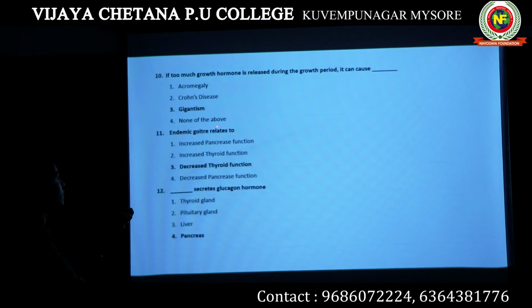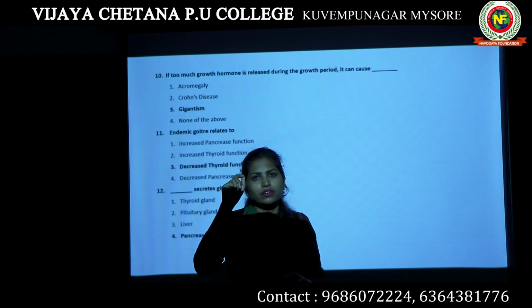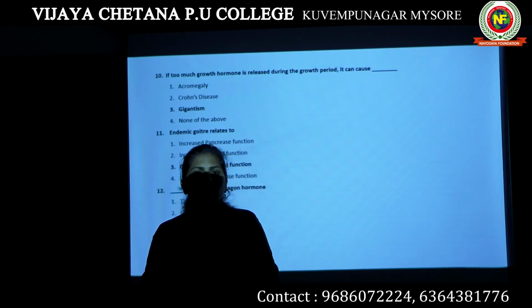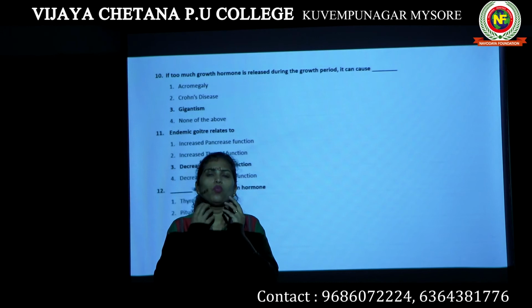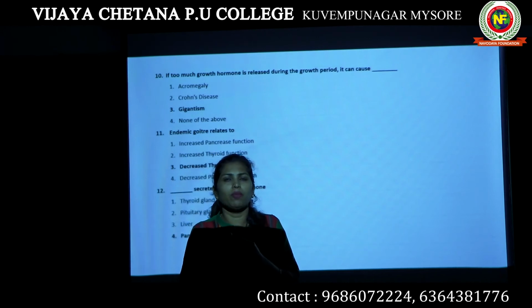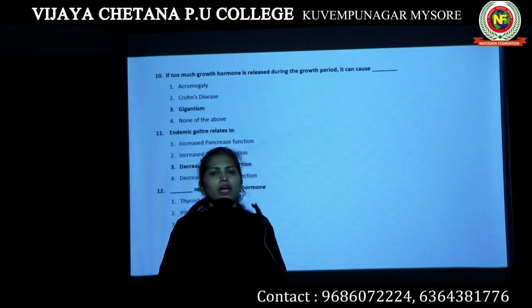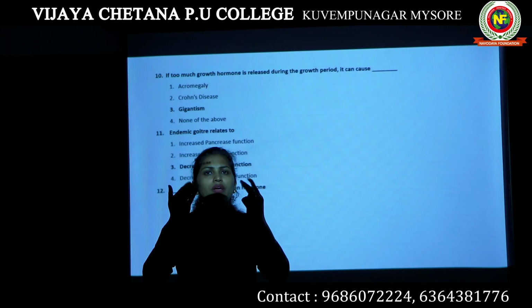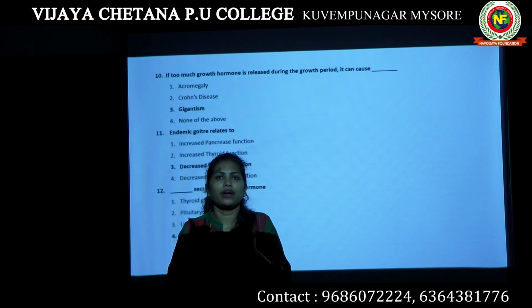Endemic goiter relates to goiter. Goiter is a condition where your thyroid gland swells up. Why does your thyroid gland swell up? Because you have less iodine content in your body. What happens when you have less iodine content? Your thyroid gland will produce fewer hormones, which is known as hypothyroidism.